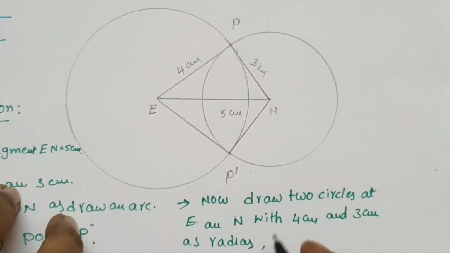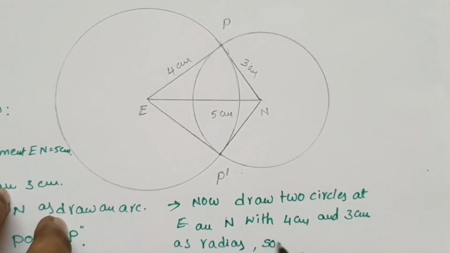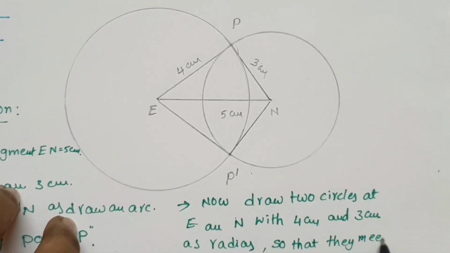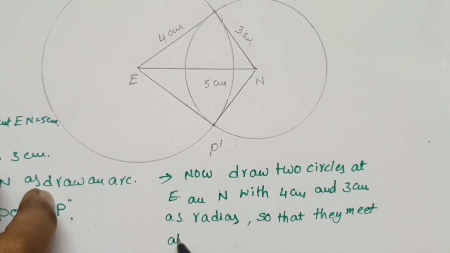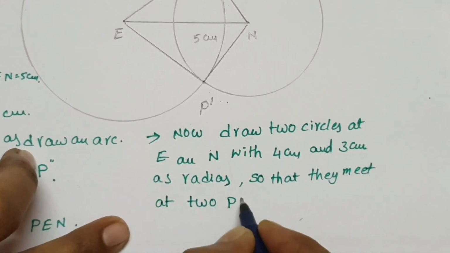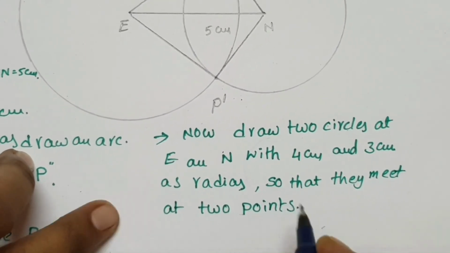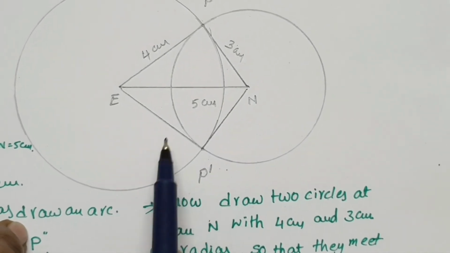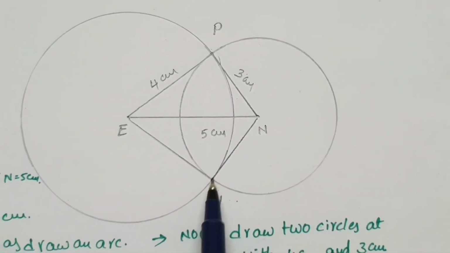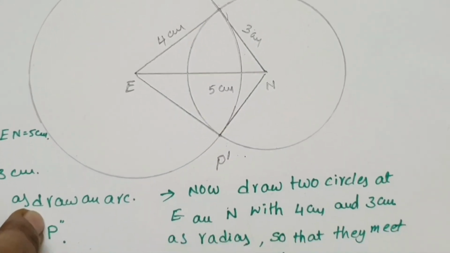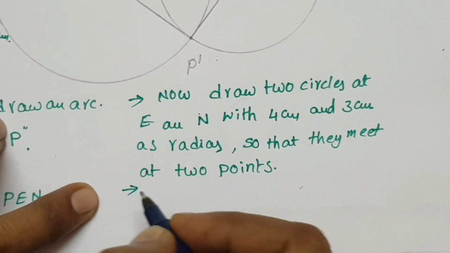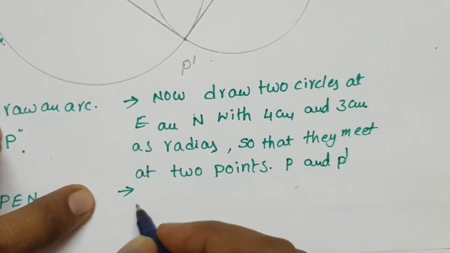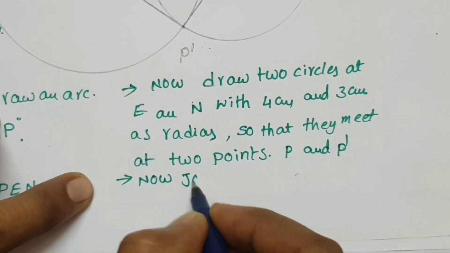So that they meet at 2 points. Before, we drew 4 centimeters as radius and 3 centimeters as radius, and they meet at 2 points, here and there. What are the 2 points? They meet at P and P dash.